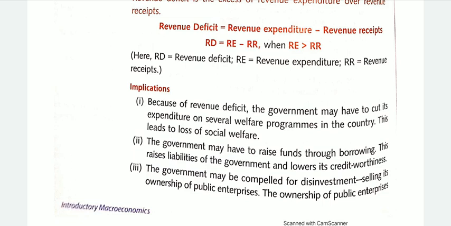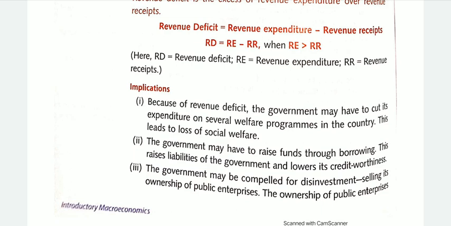Secondly, the government may have to raise funds through borrowings. This raises liability for the government and it lowers its creditworthiness. Revenue deficiency leads the government to borrow funds to pay for its revenue expenditure. This increases the liability for the government and it also further lowers the creditworthiness of the government.